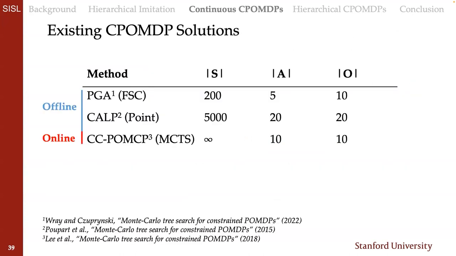Here are the rough sizes of the spaces that recent constrained POMDP, CPOMDP, solutions can admit. And this is really just very approximate. Offline methods, like those based on finite state controllers or point-based methods, can handle relatively small, discrete states and discrete actions and observation spaces. Now, online methods, like those based on Monte Carlo tree search, might get around this state limitation by looking at the set of reachable outcomes online. So even though the state space might be continuous or just very large, they'd limit themselves to the possibilities just when they're doing online planning.